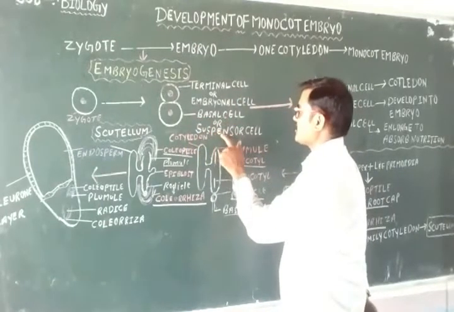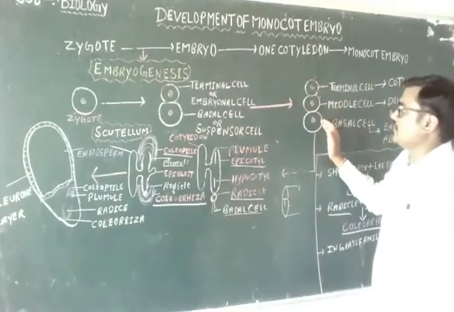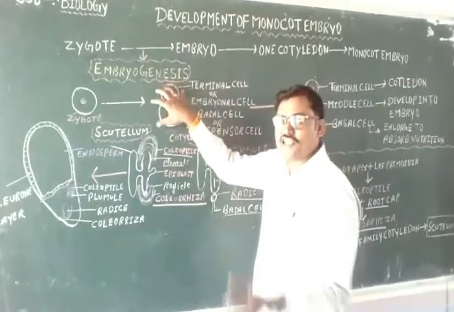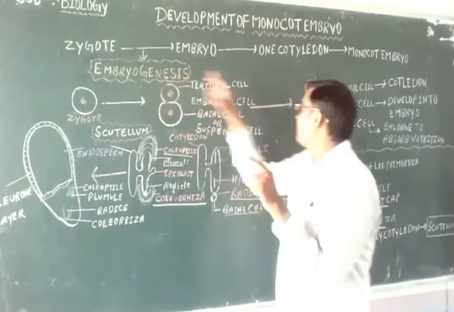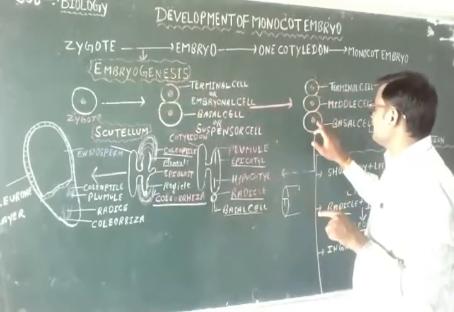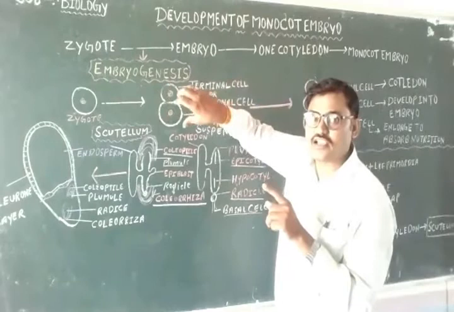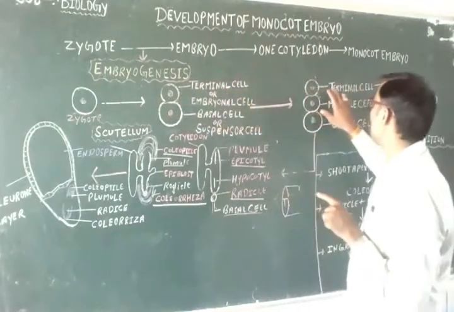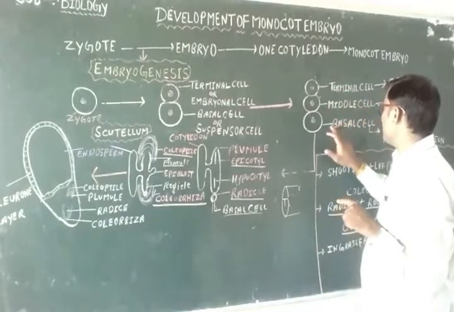Now, in the third stage, out of these two cells, one cell divides and forms three cells. It means out of these two cells, either one divides and forms one terminal cell, one middle cell, and one basal cell.